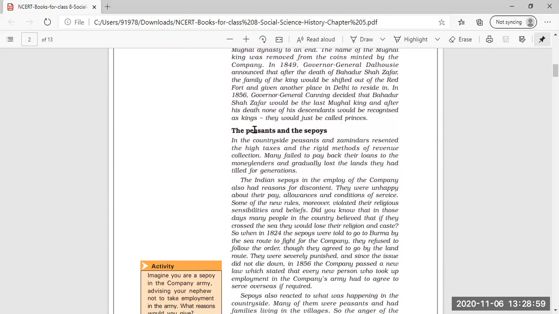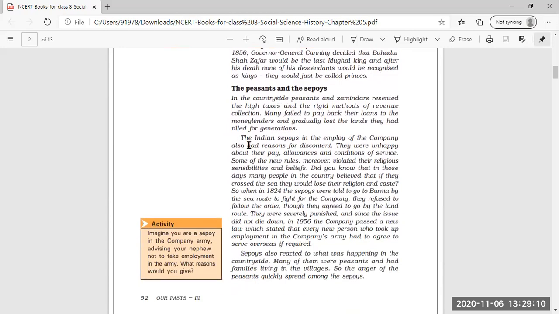That is why they became against the East India Company. Now we see that the second group who opposed East India Company was of peasants and sepoys. Now, what was the reason of peasants and sepoys to go against East India Company?